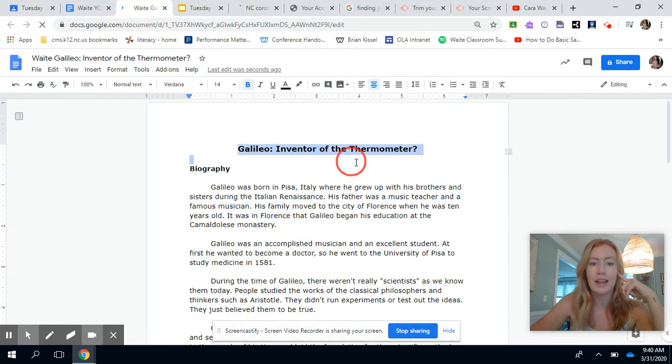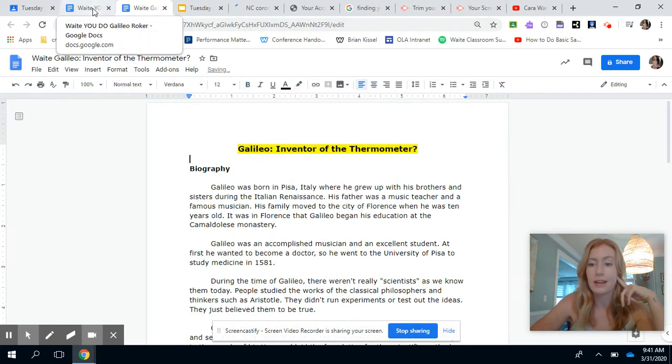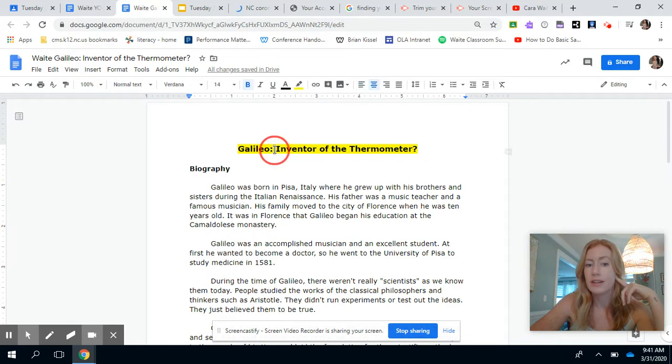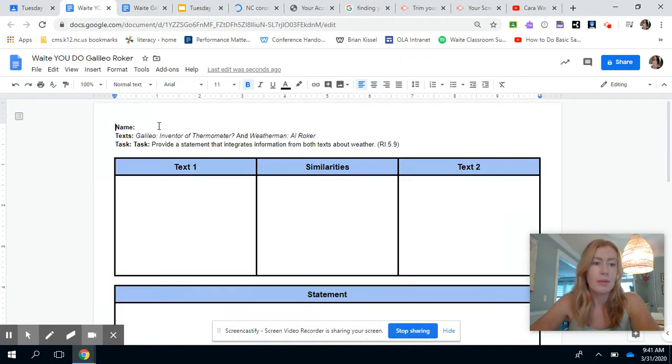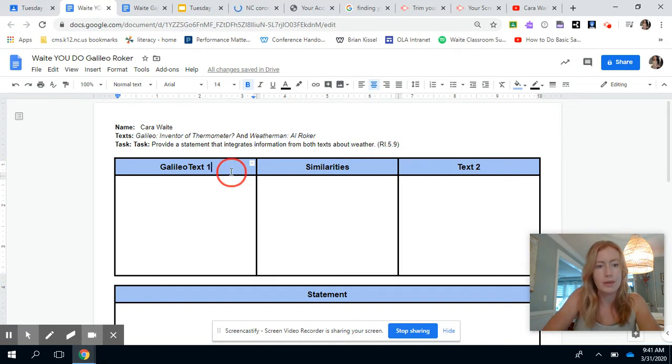All right, so I'm going to highlight our title because we know that this is a really big clue. We're talking about the thermometer and a guy named Galileo who lived a long time ago. The word inventor, we know that he's an inventor. I know with my background knowledge that he's a scientist. So these are all things we're going to pay attention to. And I'm going to write my name up here. Okay, so text 1, we can go ahead and name it Galileo. Hopefully it's how we spell that. And then over here, we've got Al Roker.